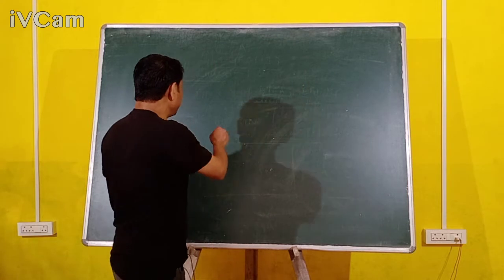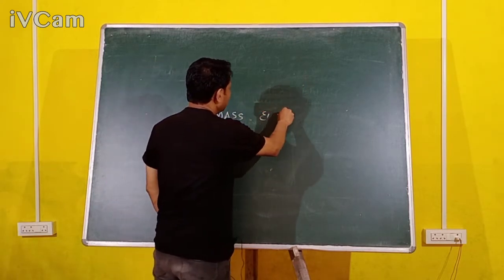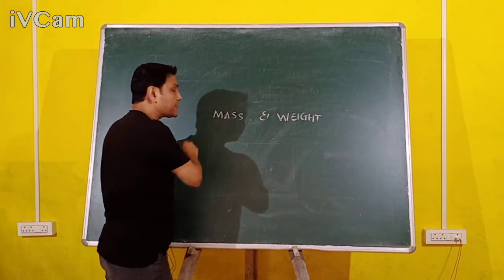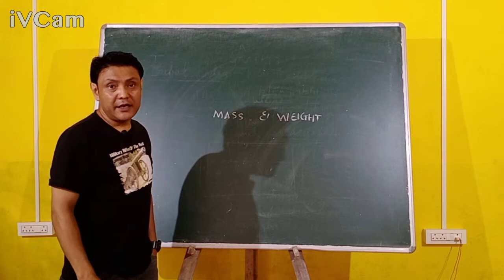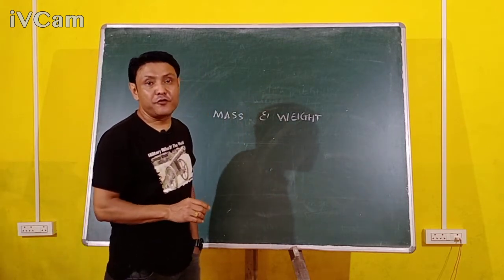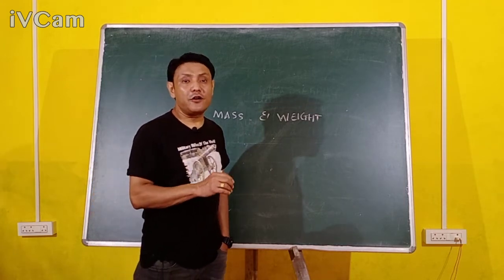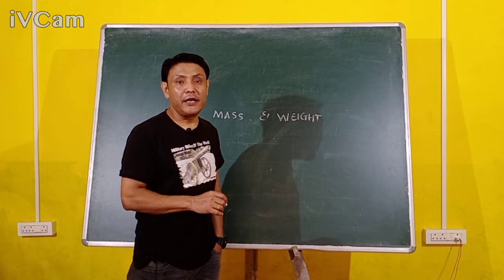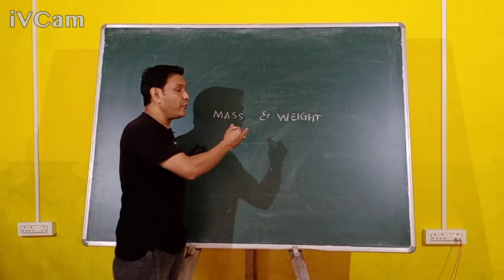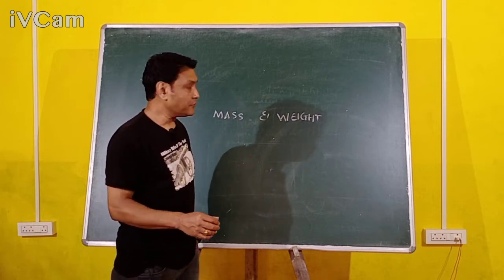So there is a difference between mass and weight. Mass is the amount of matter, whereas weight is the force of gravity.